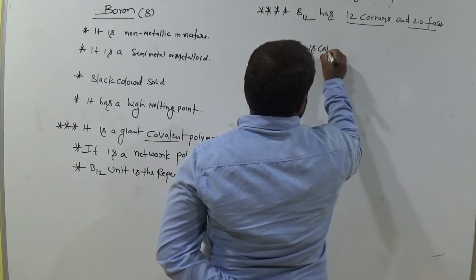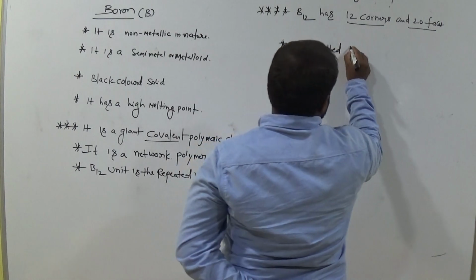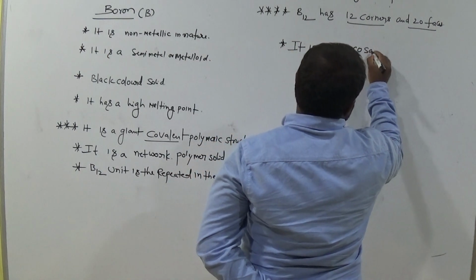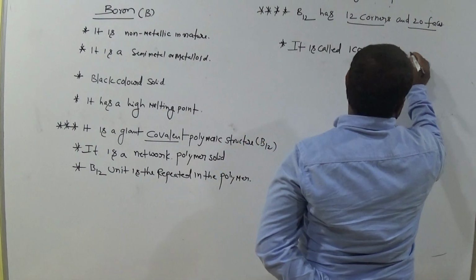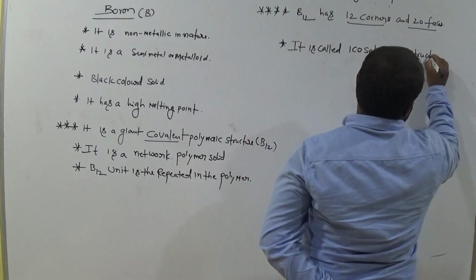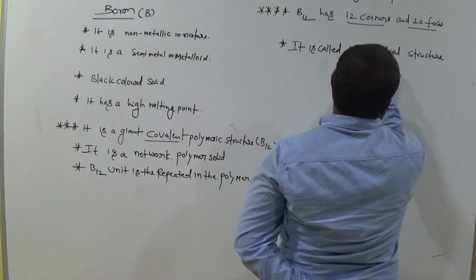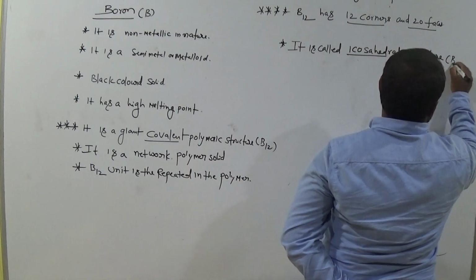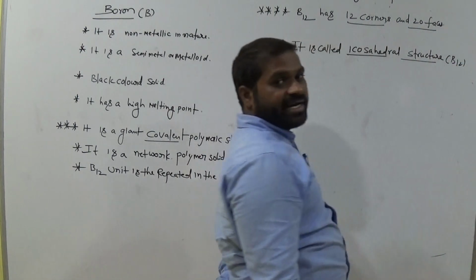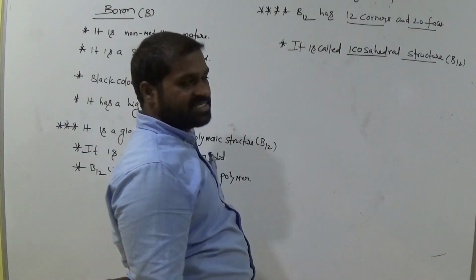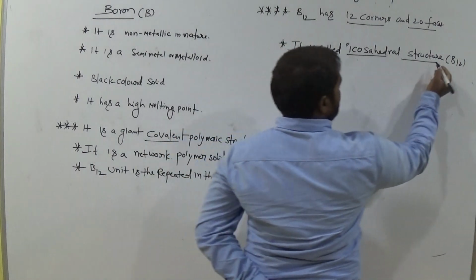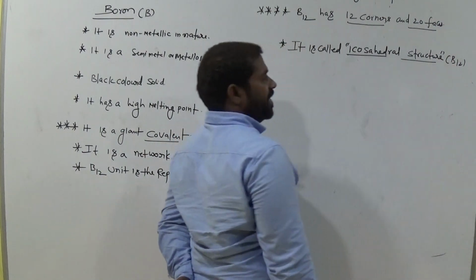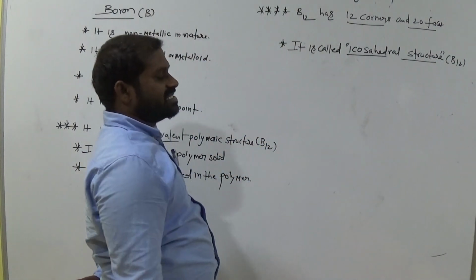It is called icosahedral structure. B12 has which type of structure? Icosahedral structure. Very important. What is the structure of B12? Icosahedral structure we call it.